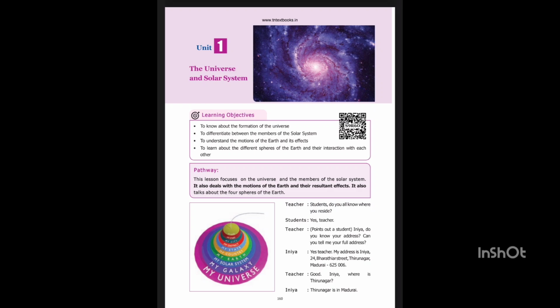Orbit, the path in which the planets move around the Sun. Earth's axis, an imaginary line passing through the center of the Earth from the North Pole to the South Pole. Rotation, spinning movement of the planets on their axis. Revolution, the movement of the planet around the Sun in their orbit.